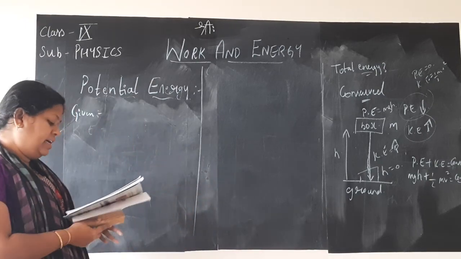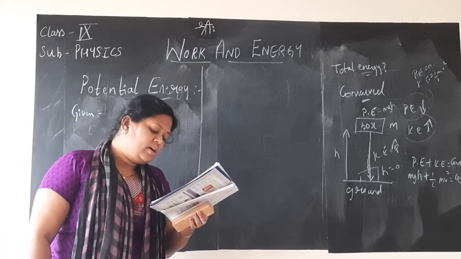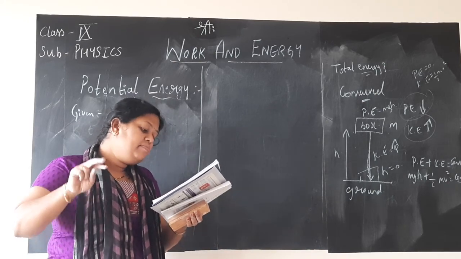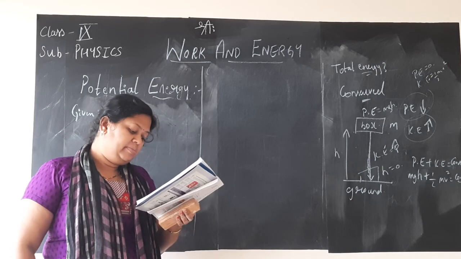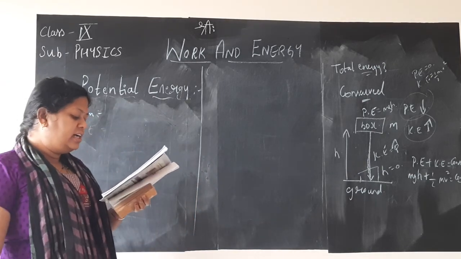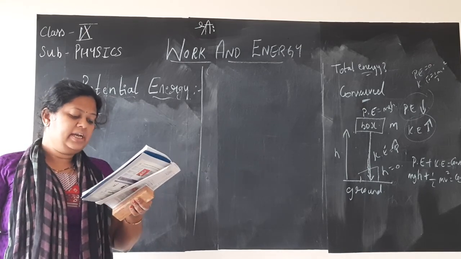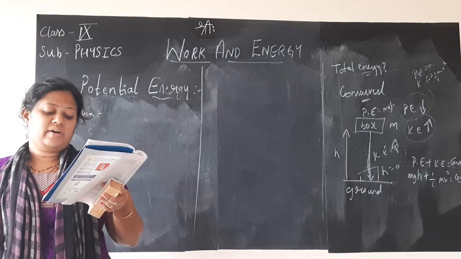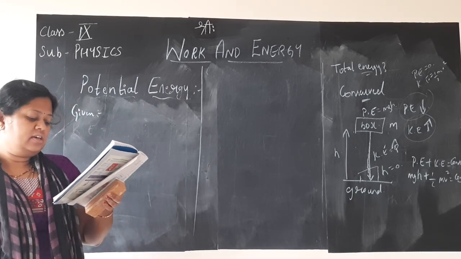Next we shall solve example 11.7. Two girls, each of weight 400 Newton, climb up a rope through a height of 8 meter. We name one of the girls as A and the other B. Girl A takes 20 seconds while B takes 50 seconds to accomplish this task. What is the power expended by each girl is the question.